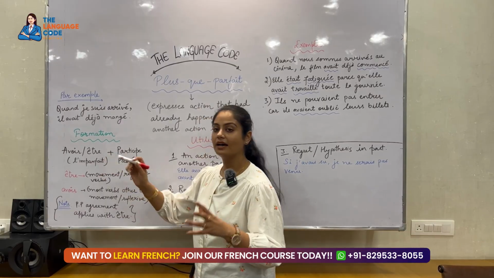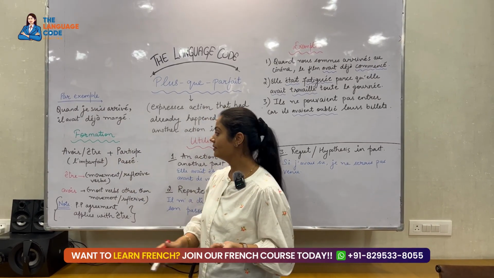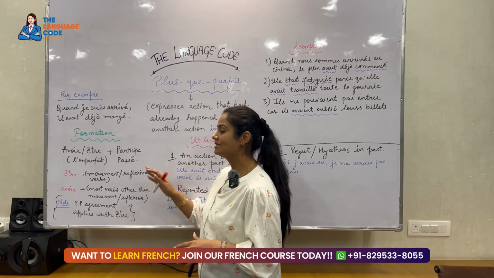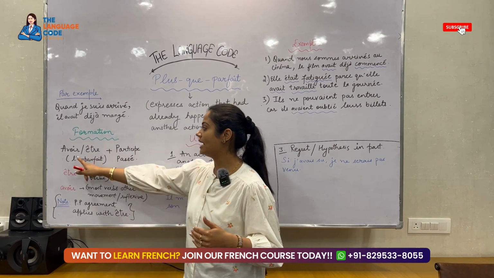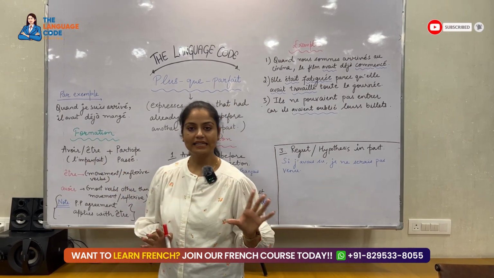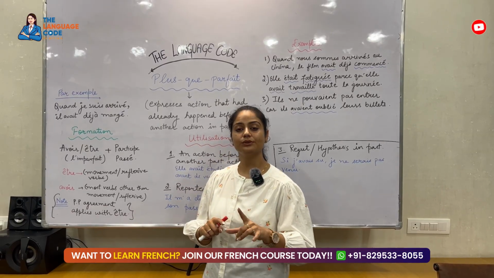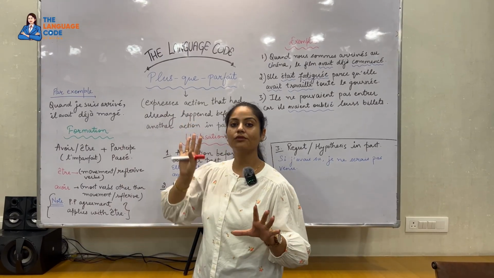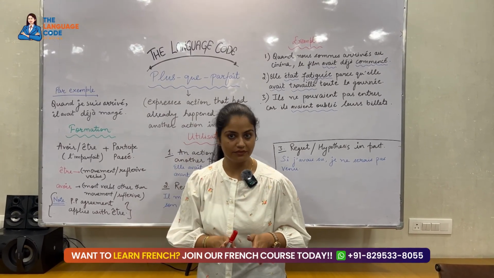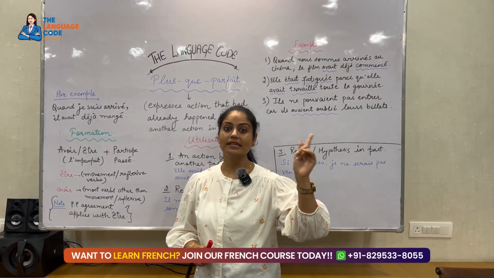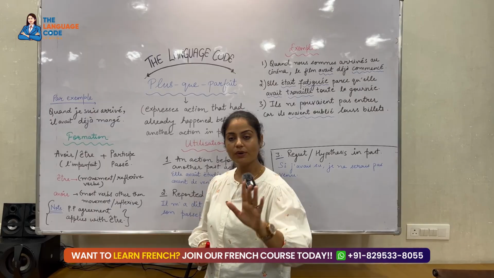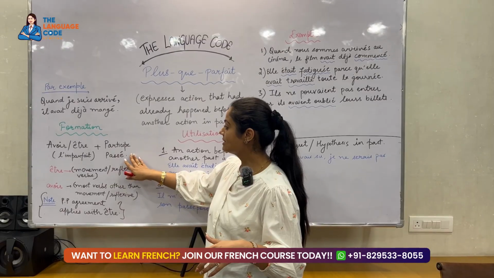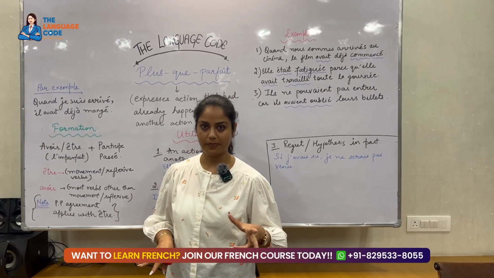Être and avoir are conjugated in imparfait, and you have to add the participe passé du verbe. That means the past participle of the verb you need to add with the être and avoir. Like in passé composé, you used to use être and avoir as auxiliary verbs, right? Similarly, in plus-que-parfait also we use être and avoir as auxiliary verbs, but in passé composé their conjugation was in present. However, in plus-que-parfait the conjugation is in imparfait. Plus you have to add the past participle, right?